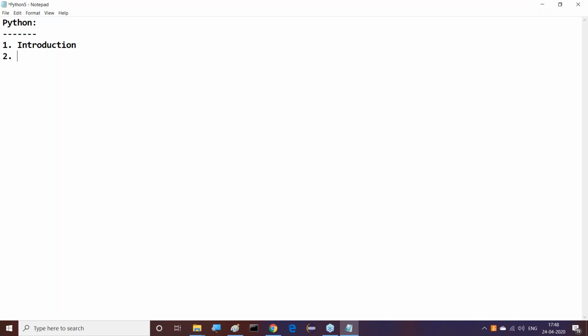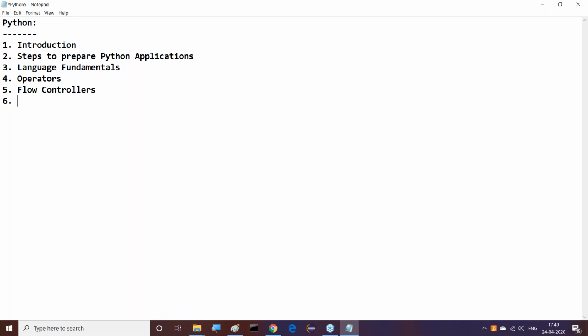First one is the introduction part. Next one is steps to prepare Python applications. Then the third one is language fundamentals. After language fundamentals, we are able to cover operators. Of course, it's also a part of language fundamentals, but separately we are going to see that. Next one is flow controllers. Then after that, flow controllers and data types exist here.